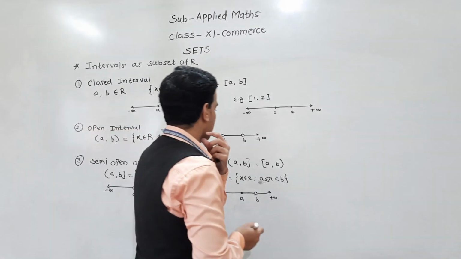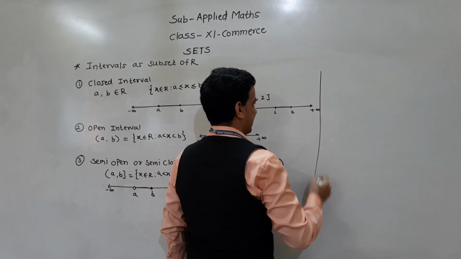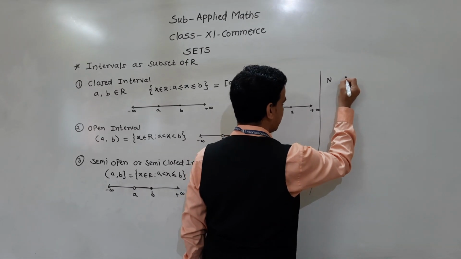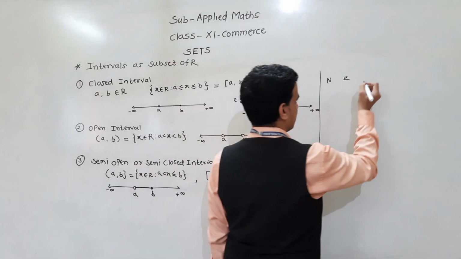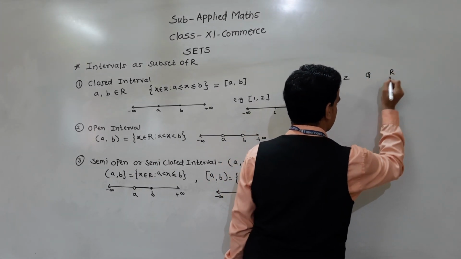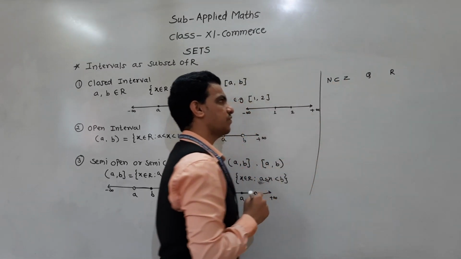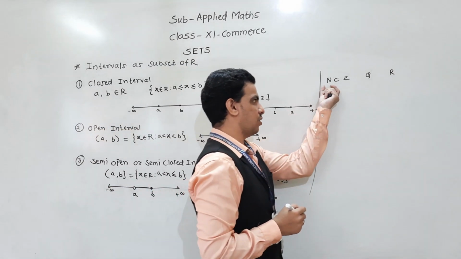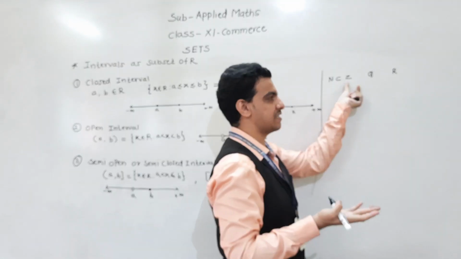Here, obviously N is the set of natural numbers, and N is a subset of Z. Z is the set of integers, then Q is the set of rational numbers, R the set of real numbers. N is a proper subset of Z because all the elements of N are contained in Z and Z has extra elements.